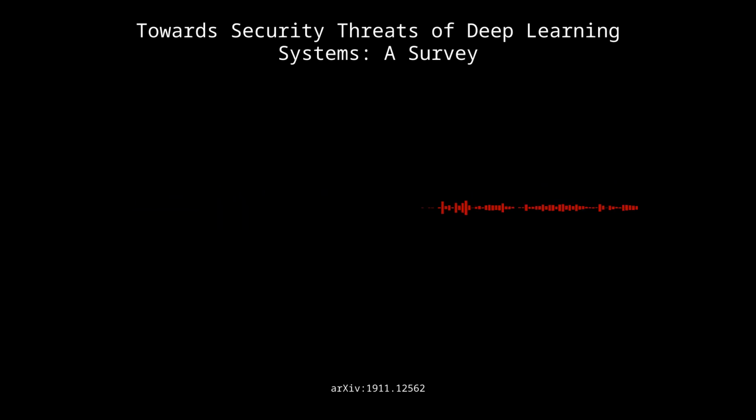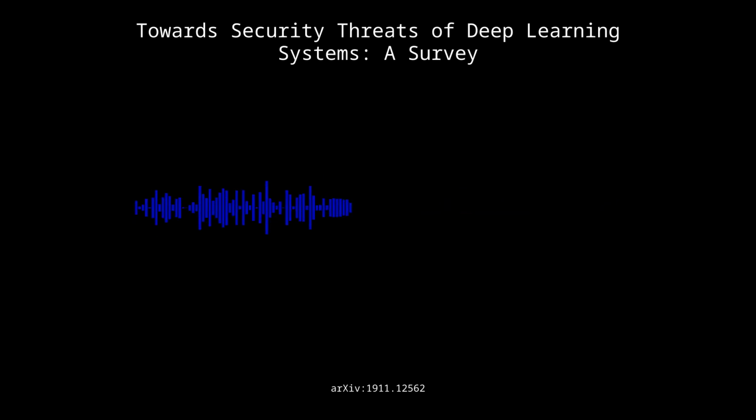I mean, it covers a huge amount of ground. 245 publications. Yeah, it's a lot, spanning all sorts of different applications, from image classification to speech recognition to natural language processing to malware detection. And it's not just that. It's the way they put it all together, like a framework for understanding the threats and how they evolve.